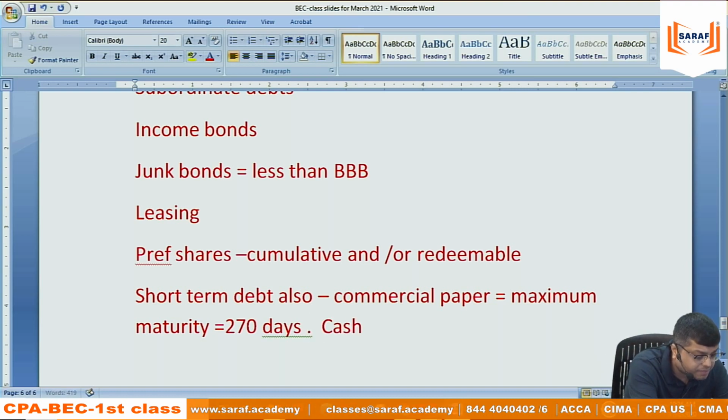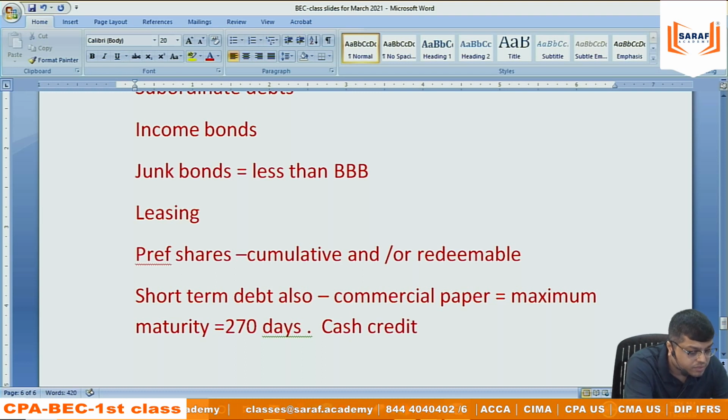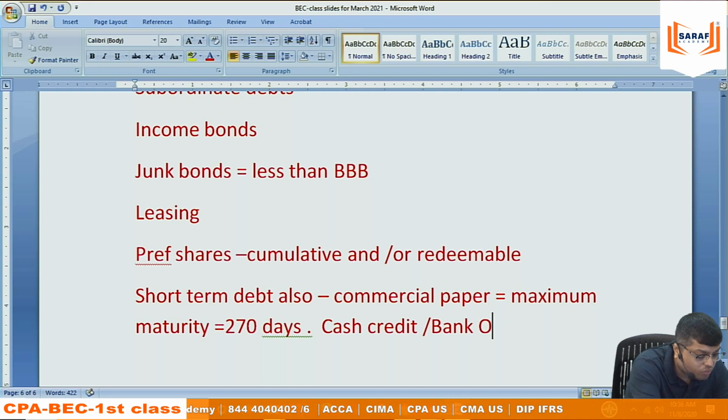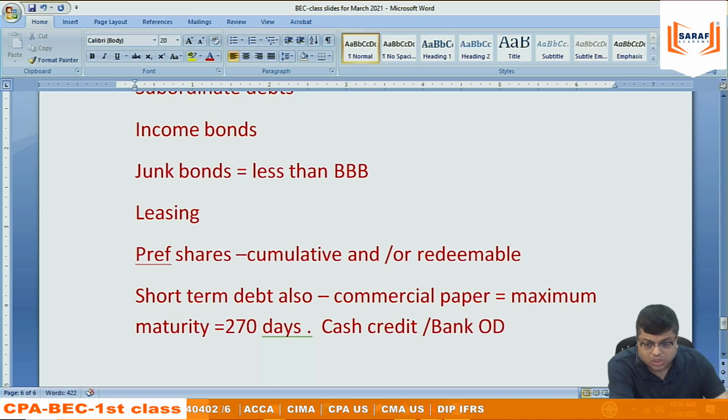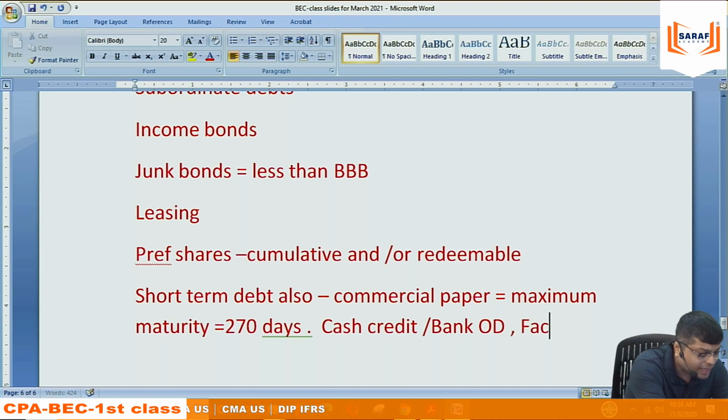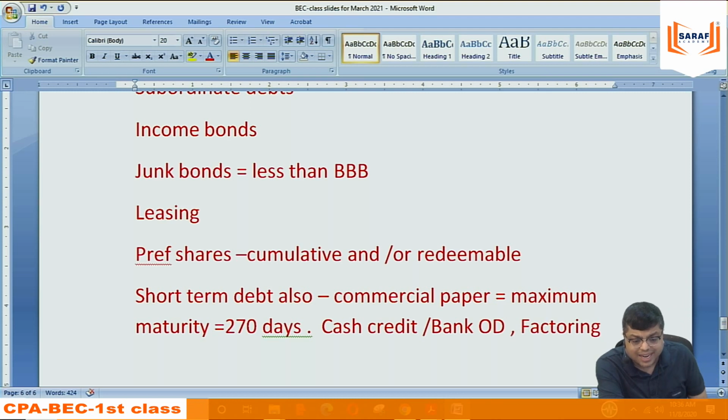Cash credit. We can say bank overdraft also, based on the security of inventory and receivables. We can say factoring, that is, we are selling our debtors to bankers, and they give us money.